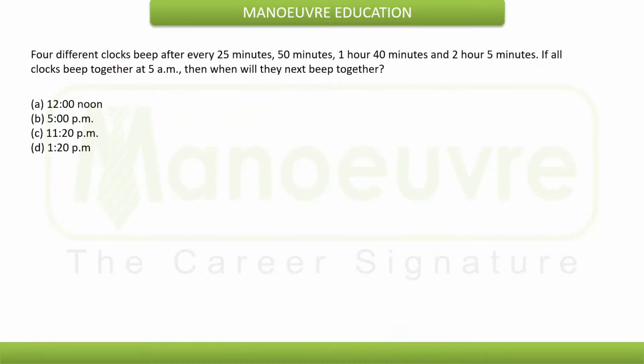Now in this example, 4 different clocks beep after every 25 minutes, 50 minutes, 1 hour 40 minutes and 2 hour 5 minutes. If all clocks beep together at 5 AM, then when will they beep together next? Now this example clearly belongs to LCM, because on the basis of LCM and HCF also some questions are clearly asked. So you need to be clear with that concept also and try some examples based on that. Hence we have taken this example here.